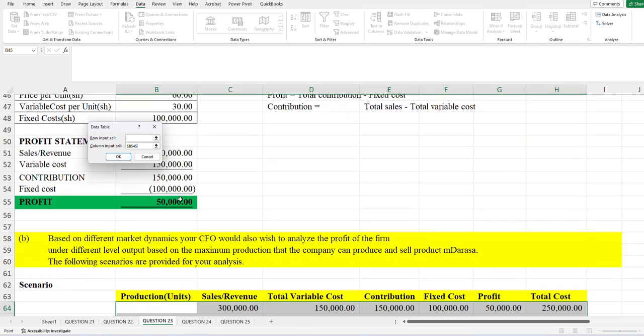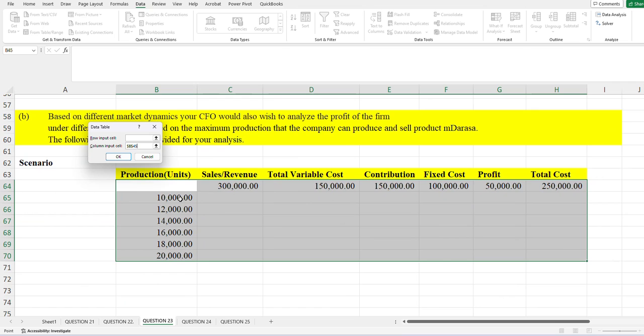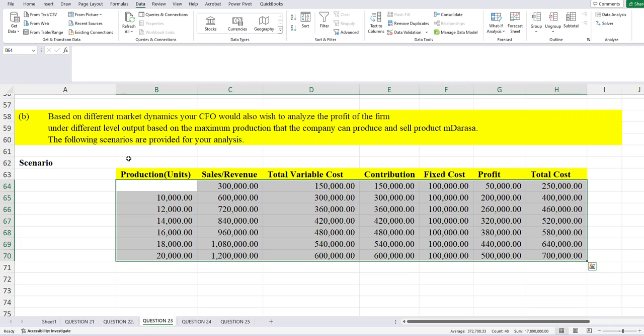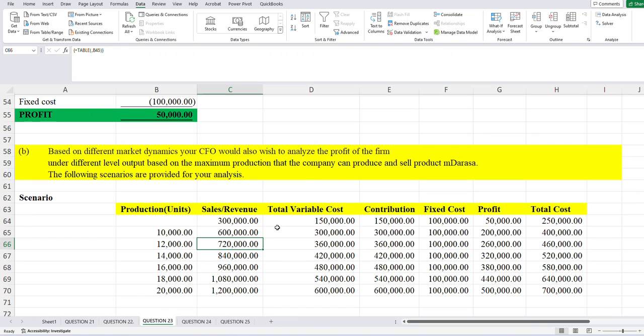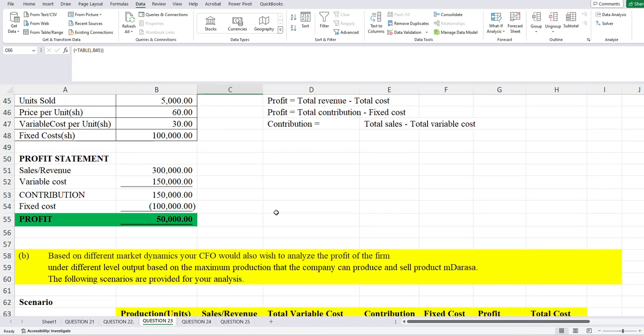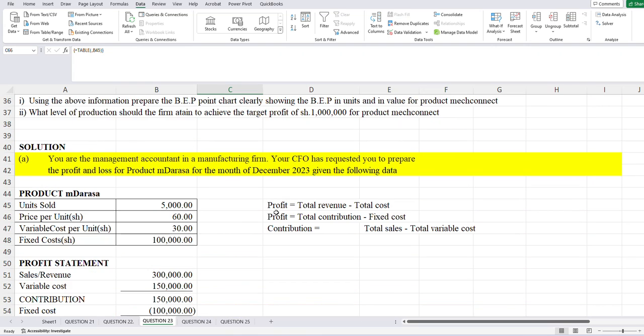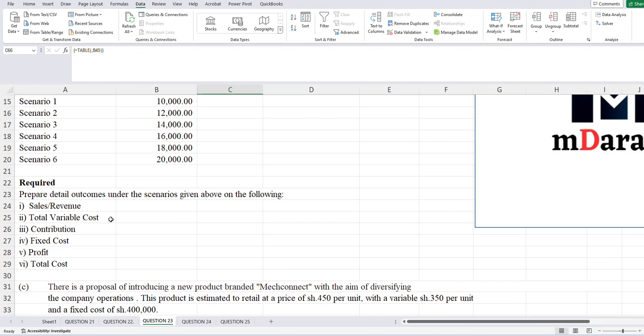Once I pick the formula, I want you to see this magic with Excel. Just do OK, and voila, it gives me the results in relation to all these scenarios. This is the scenario analysis that you're doing. You have all the marks allocated on that. We proceed to part C.